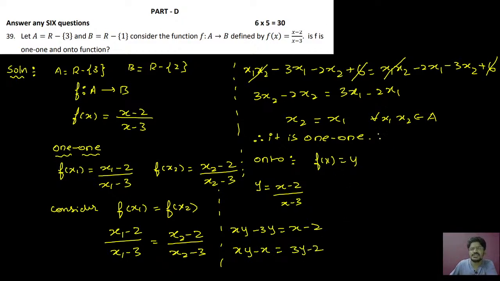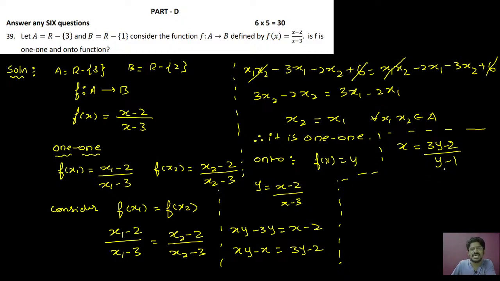So you can simplify it as, take x common. If I take x common, it will be x equal to 3y minus 2 divided by y minus 1. Okay. So see here, 3y minus 2, here you can take x common. If I take x common, y minus 1 will remain. So x equal to 3y minus 2 divided by y minus 1.